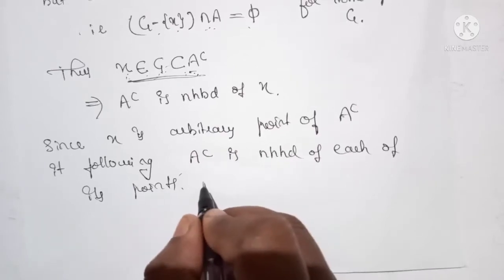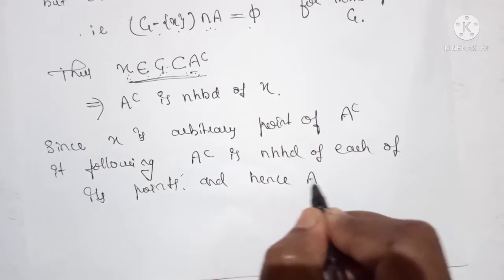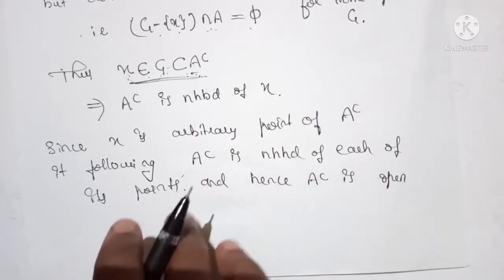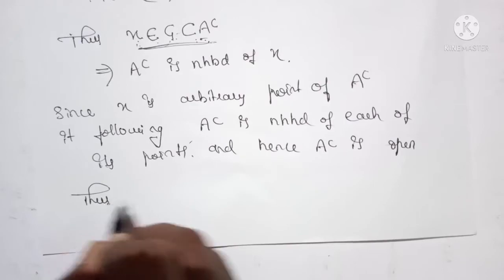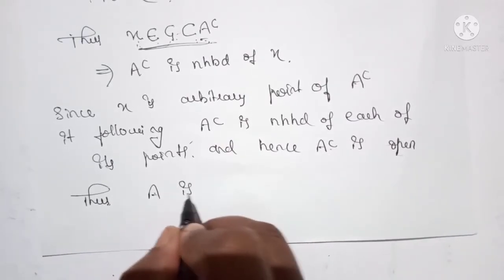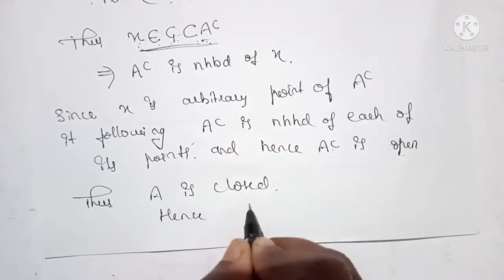Hence A complement is open. This is the property of the neighborhood of a point. Since A complement is open, A is closed, hence the proof.